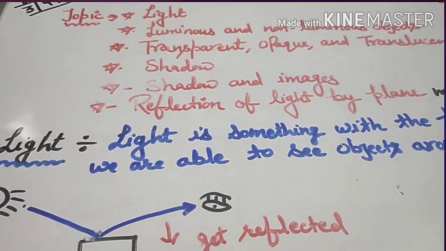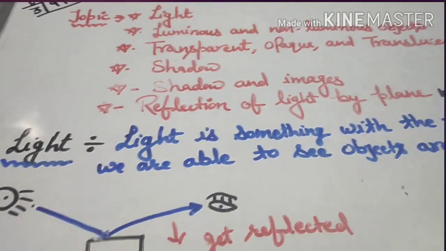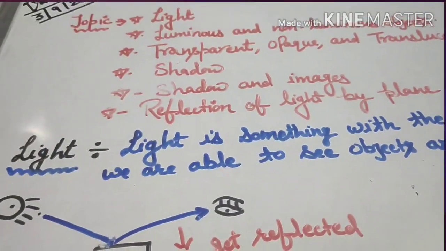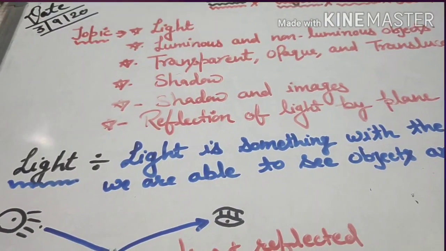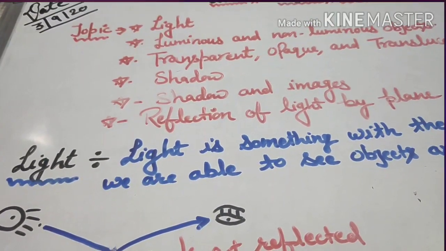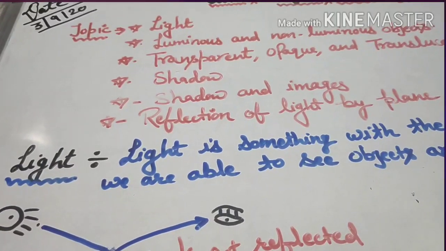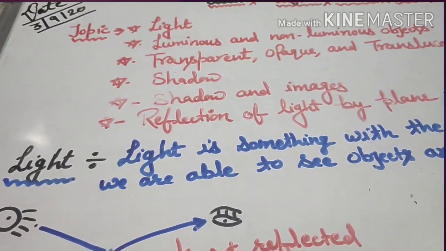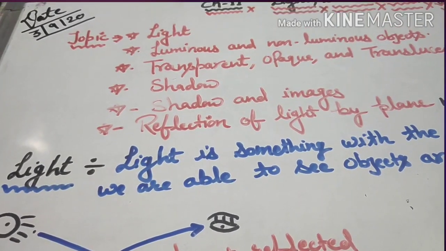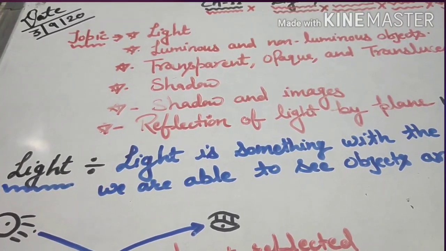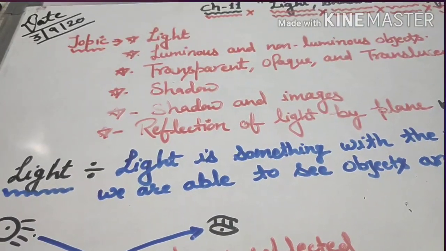So we see a variety of objects in the world around us. However, we are unable to see anything in a dark room, and when we switch on the light, things become visible, right? So in this chapter, we will learn about many phenomena of light, its reflection, and formation of shadow.